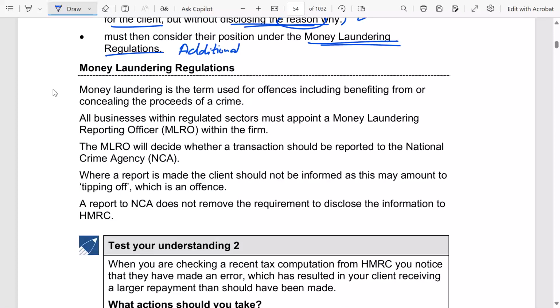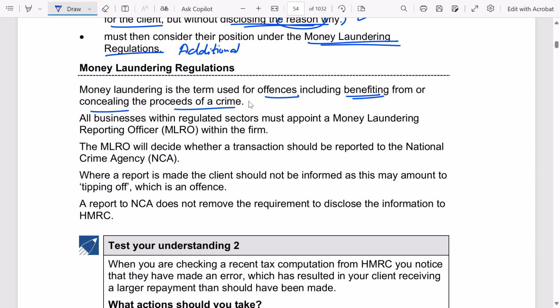Next, money laundering regulations. Money laundering is the term used for offenses including benefiting from or concealing the proceeds of a crime. These are kind of money earned from illegal sources, so you cannot disclose the source to the government.